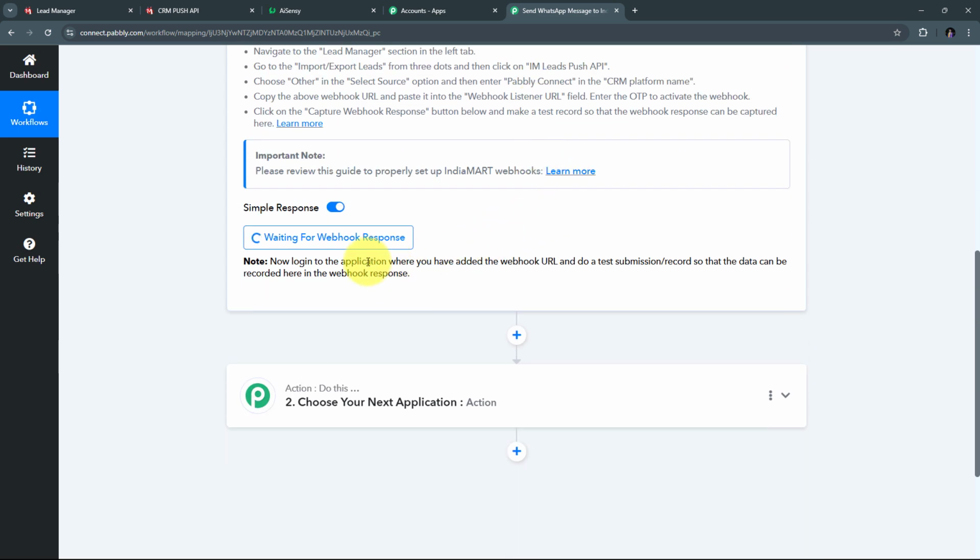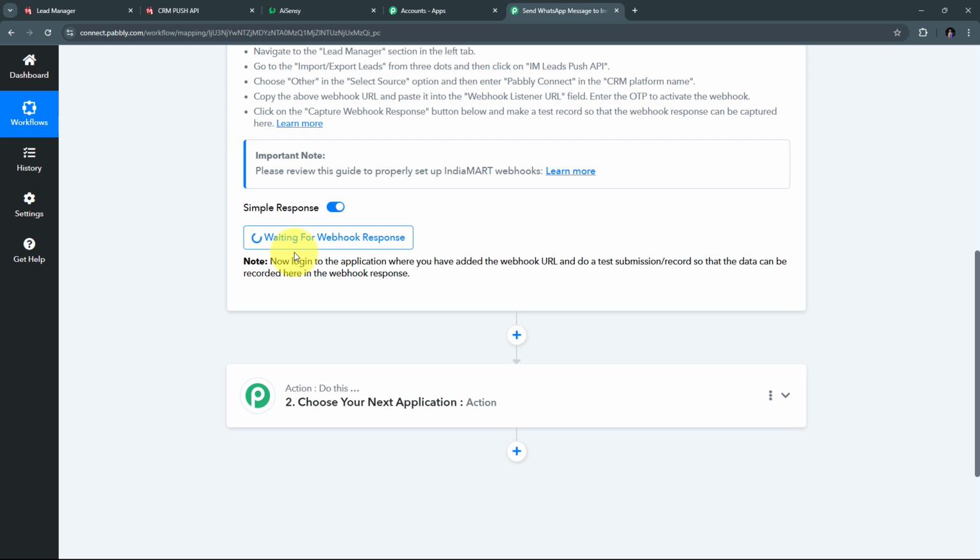And here in Pabbly Connect, we can see it is waiting for the webhook response. So for getting this webhook response, I need to generate a new lead or an inquiry in IndiaMART, and as I generate a new lead or an inquiry, I will automatically receive that response here in Pabbly Connect. But right now I don't have any listed product in my IndiaMART account. So here I'm just going to generate a test lead so that I can show you how we can set up this automation between IndiaMART and AI Sensei to send automated WhatsApp messages to all IndiaMART leads or inquiries.